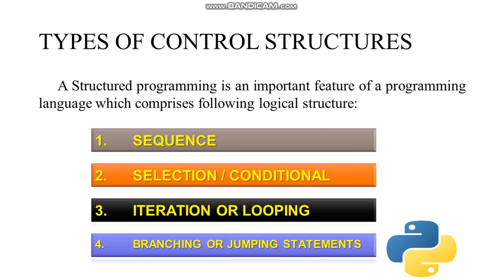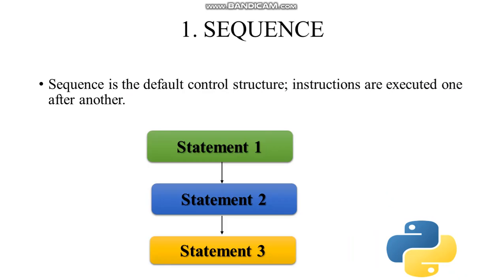We have different types of control structures. First one is sequence, second is selection, or we can call it conditional. Next is iteration or looping, and next is branching or jumping statement. We are going to see each one in detail.